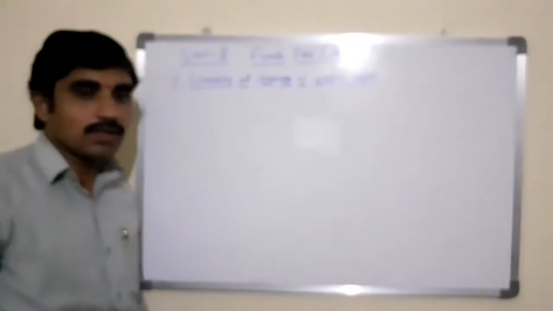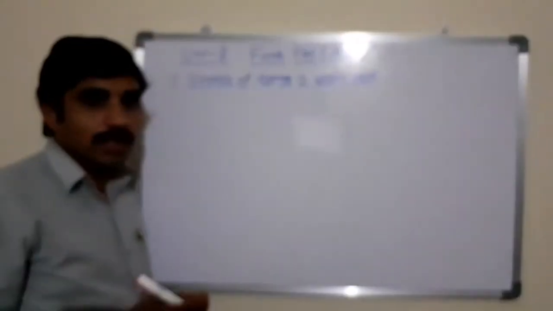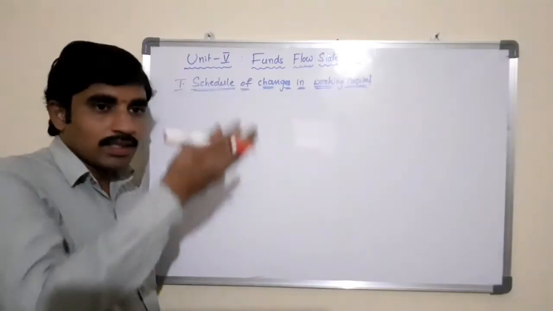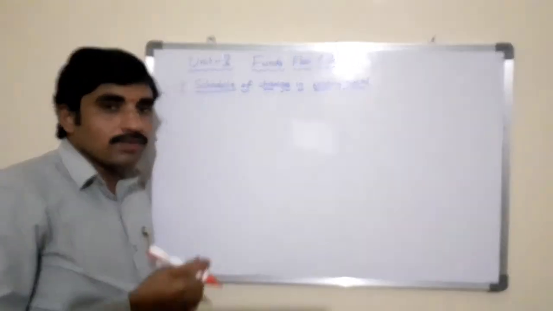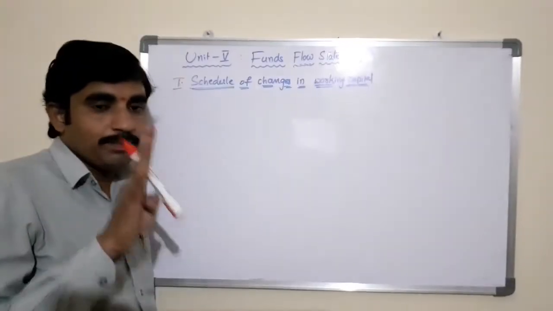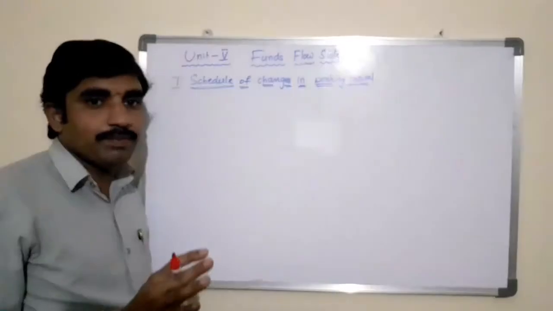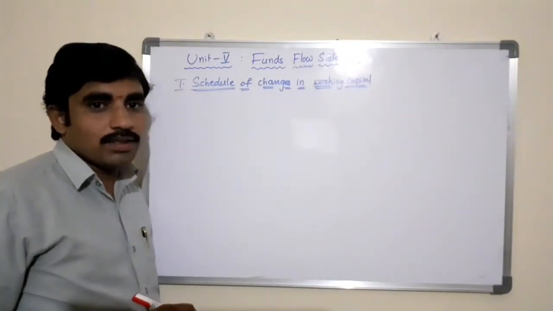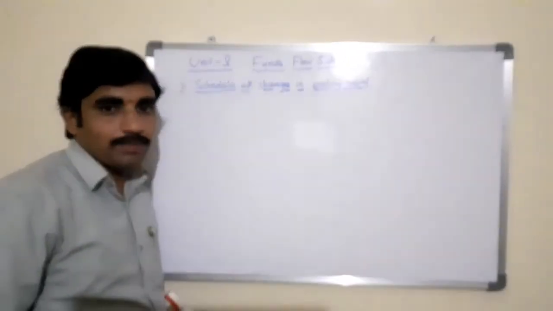So the basic principles are: increase in current assets, increase in working capital; decrease in current assets, decrease in working capital; increase in current liabilities, decrease in working capital; decrease in current liabilities, increase in working capital. These are the basic four principles to understand and remember while treating the current assets and current liabilities of the business while preparing the schedule of changes in working capital.